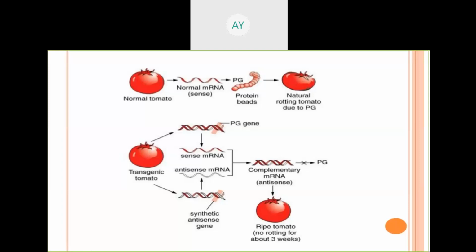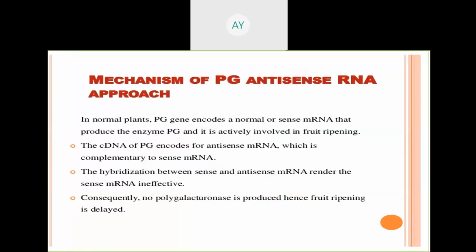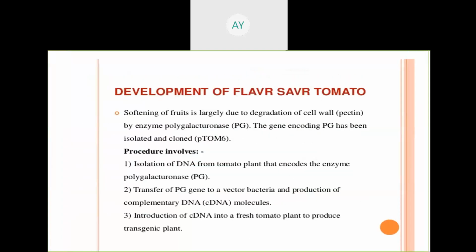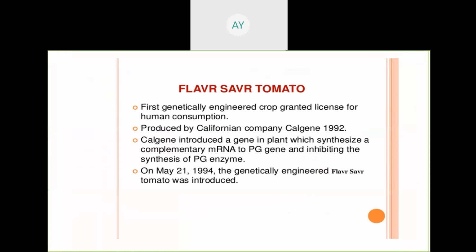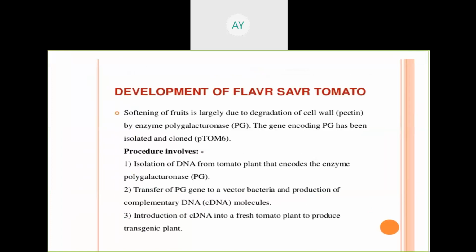So it is the example, the Flavr Savr variety of the tomato. Try to know the Flavr Savr variety: it was made in 1992, and it was introduced in 1994 as a variety. Okay, so PG means polygalacturonase enzyme that is responsible for ethylene production.